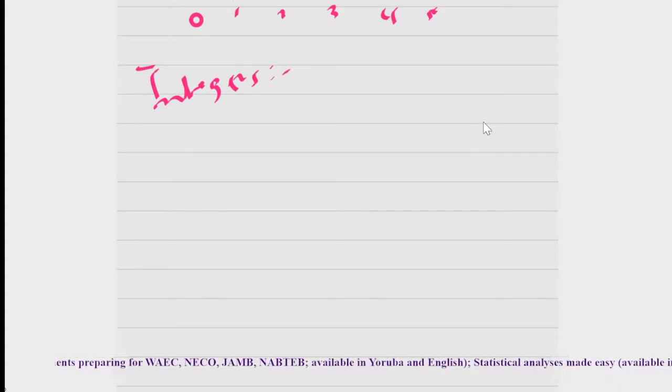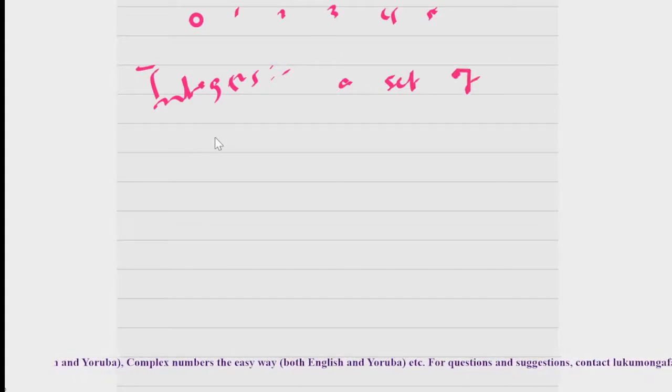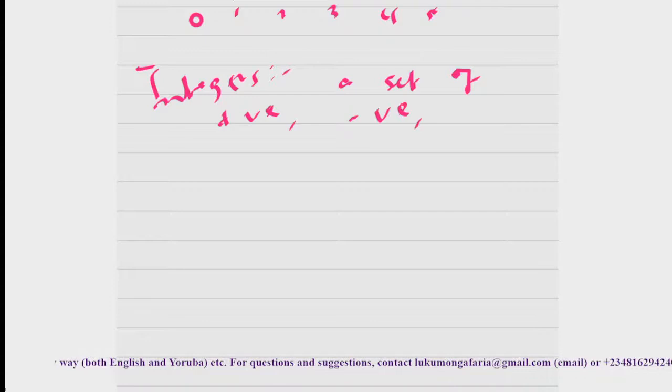When you include 0 to it, we have whole numbers. Then when you have negative numbers like -1, -2 and add them to whole numbers, you have what we call integers. Integers are the set of positive numbers, negative numbers, and 0.